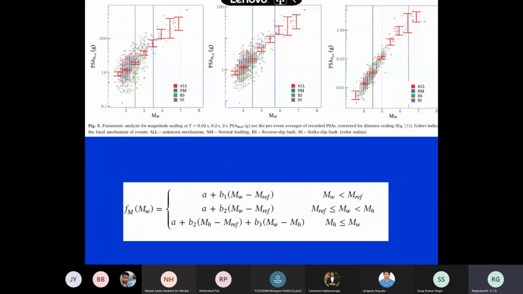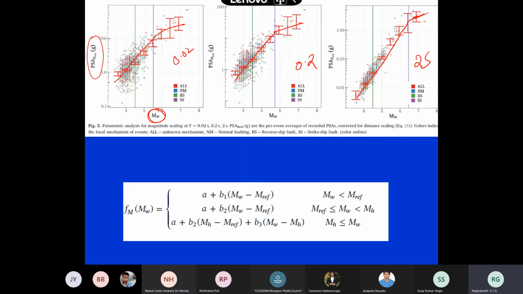Now the same data, if they plot with respect to magnitude, this is for pseudo spectral acceleration, I think they have 0.02 seconds, then this is 0.2, and this is 2 seconds. They say that the data with magnitude shows some kind of bilinear curve.